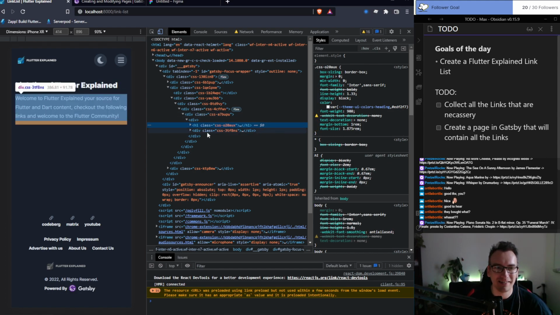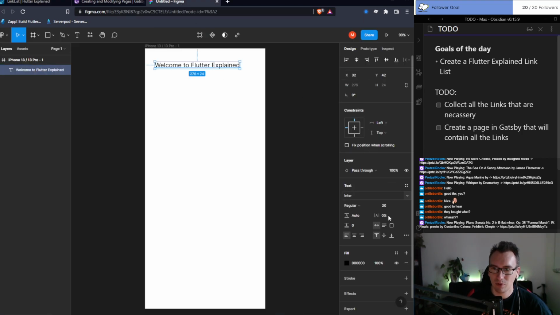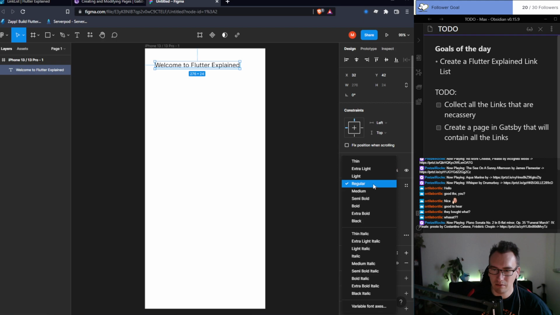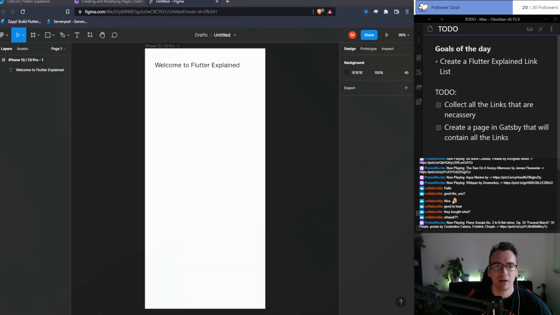So it's 1.875 rem. Okay, fair enough. But it looks... Yeah. Can I just take that? Is that in Figma something that you can use? Shwoop. And regular. Yeah, let's keep it regular. And then this. Can I use rem? Okay, fair enough. So that's that.